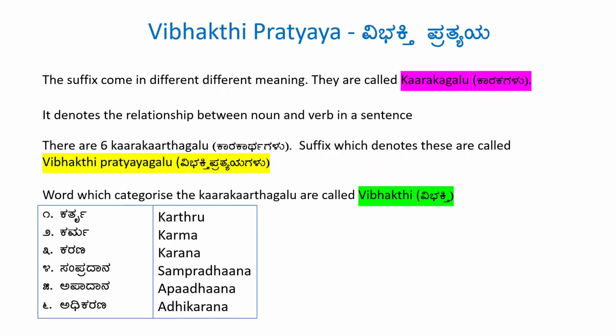So, these suffix come in different meaning. They are called Karakagalu. It denotes the relationship between the noun and verb in a sentence. There are totally 6 karakagalu. The suffix which denotes these karakagalu are called vibhakti pratyayagalu. The words which categorize the karakagalu are called vibhakti. So there are 6 karakagalu: kartru, karma, karana, sampradana, apadana, and adhikarana. So, let's see them one by one.